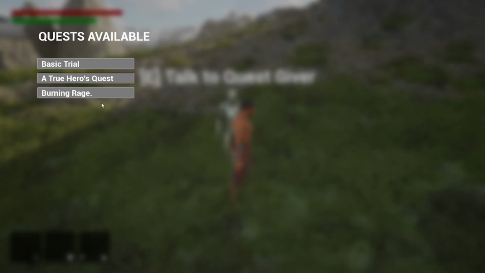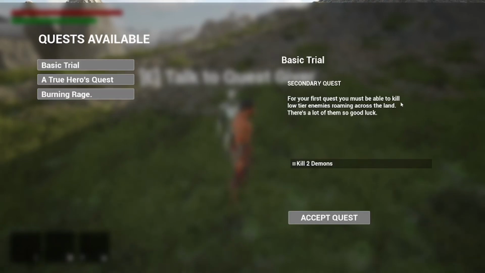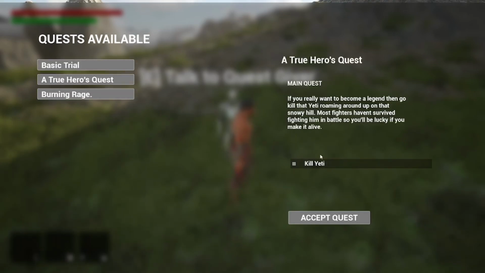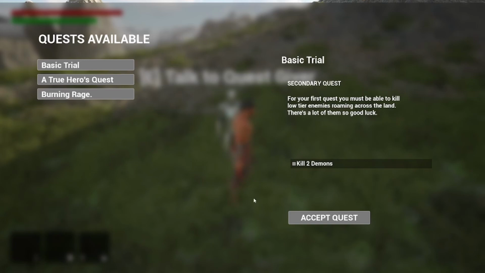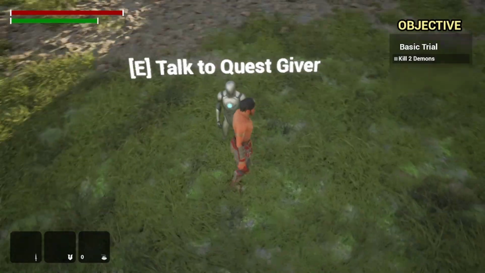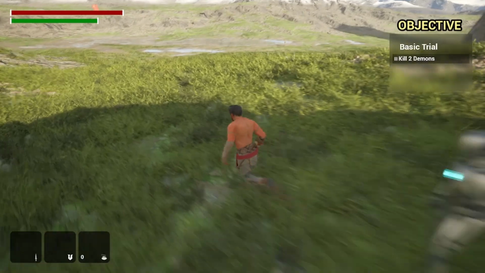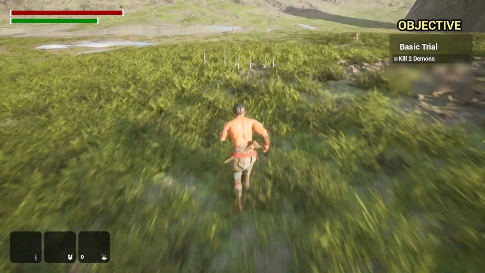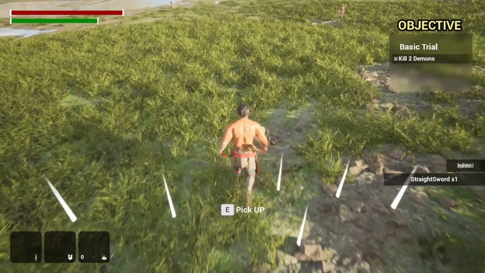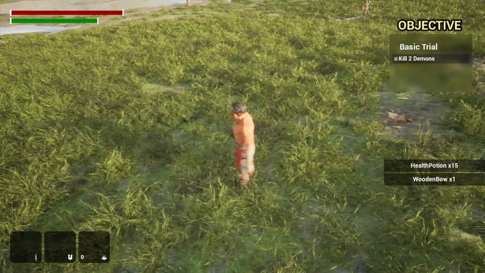Which, by the way, for this quest system, I followed Gorka Games' tutorial. And I have a basic tracker, which I'll show right here, with your details. It has your objectives right here. So the first quest: kill 2 enemies. You see it's on my objective list, right? I can go up and I can pick up some items.